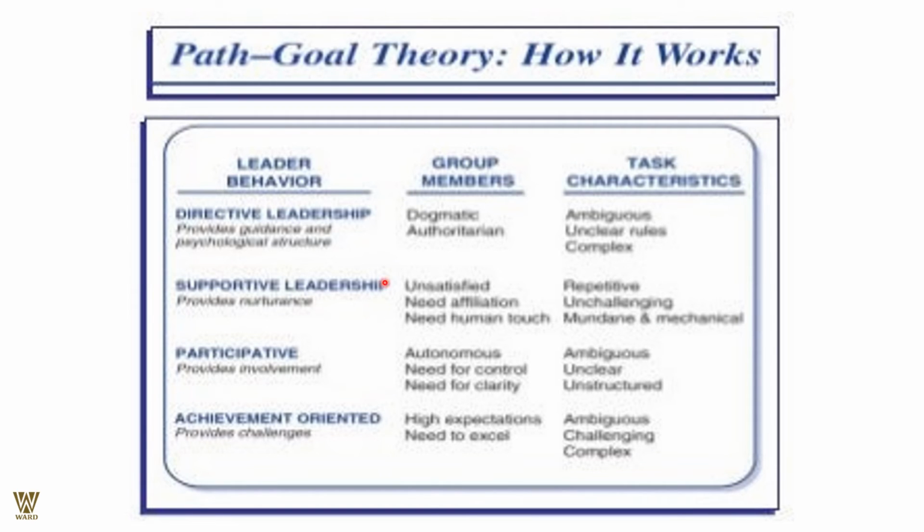Let me tell you how it works in terms of the leader's behaviors. Directive leadership provides guidance and psychological support. It goes to group members who are dogmatic and authoritarian, where the task characteristics are ambiguous, with unclear rules, and complex. If people are not very sure about the rules, you be a directive leader. People are dogmatic, fixated upon a position, and would love to be instructed before they can move an inch. Please behave like a directive and authoritarian leader.